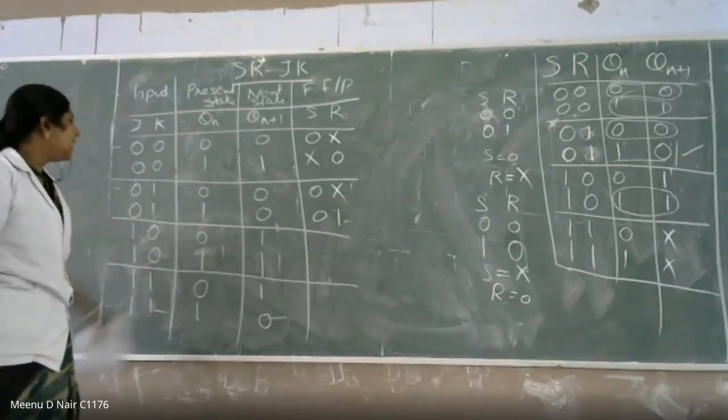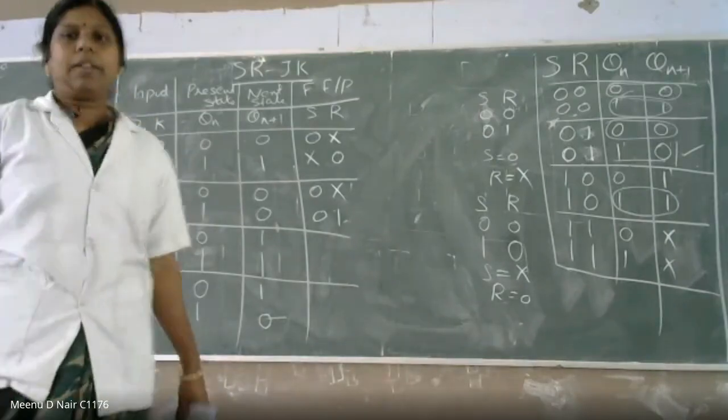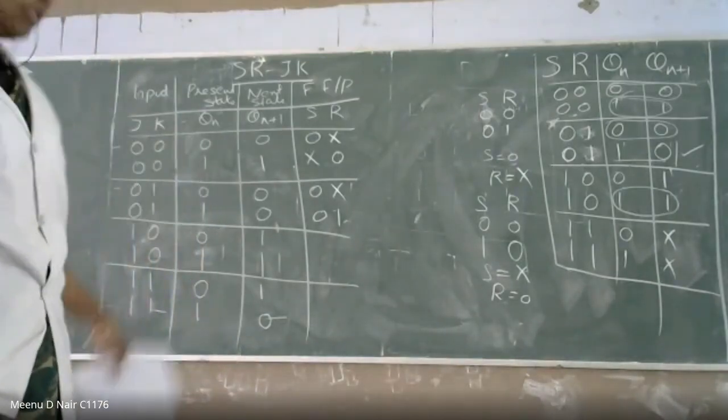Again, next one is the 0, 1 condition. When will you have the 0, 1 condition?